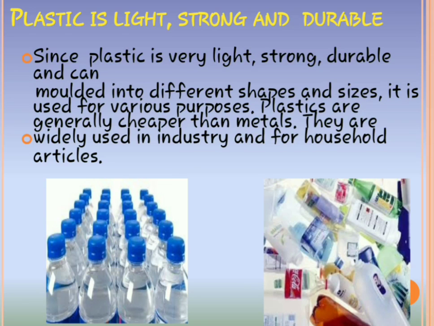And one more specialty of plastic is that it can be molded. Molded means given shape into different shapes. Hence, we can get a variety of items from plastic. Then plastics are generally cheaper than metals. You know that metals are very costly compared to plastic. That is why this is the first point we prefer. Plastics are very cheap compared to metals.